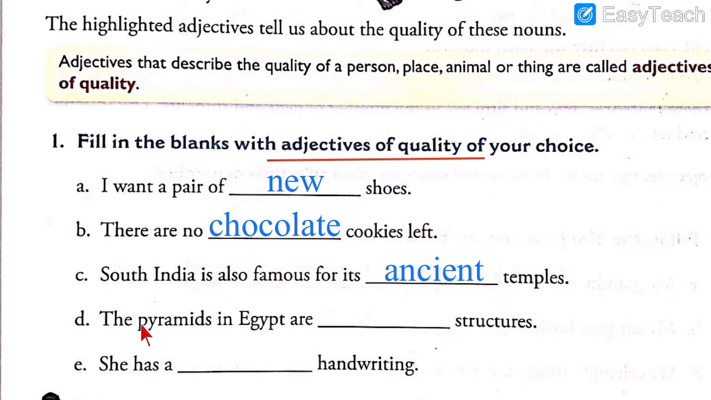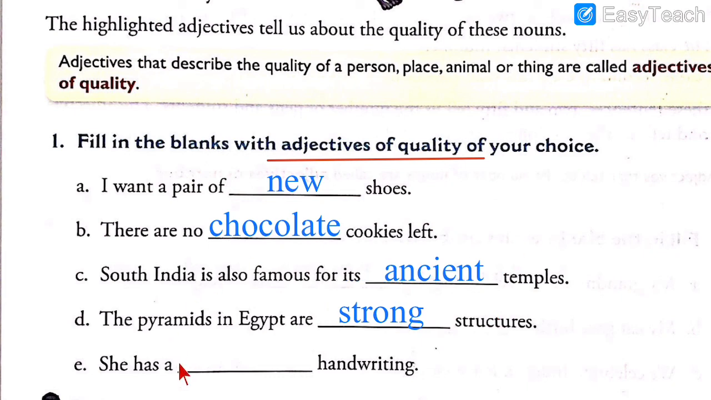Number 4. The pyramids in Egypt are dash structures. So if you have seen some images of Egypt, there are a lot of pyramids of triangle shape. They are very strong. Which kind of structures are they? They are very strong, means they won't fall down so easily. They are strong structures.